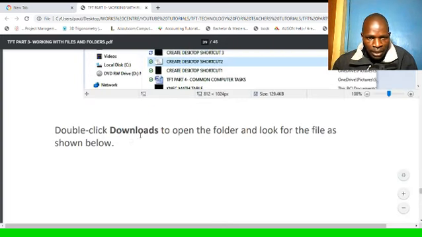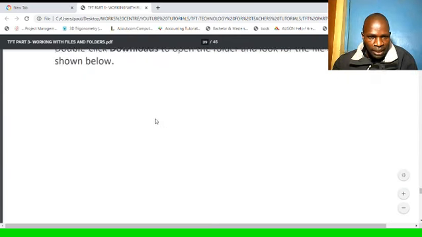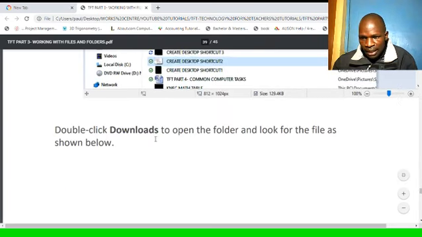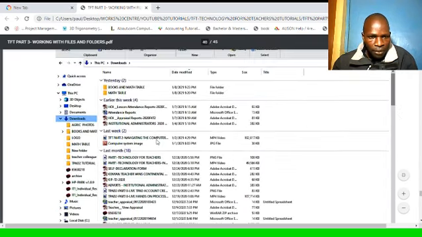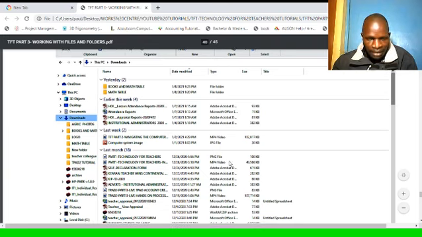In File Explorer, double click Downloads to open the folder and look for the file, as shown below. So you'll double click this one, Downloads, and Downloads will open. You can see it has opened, and some of the things which are inside there are highlighted here. These are some of the things you have downloaded. So clicking Downloads will open this window, showing on the right side some of the folders or files which have been downloaded here.